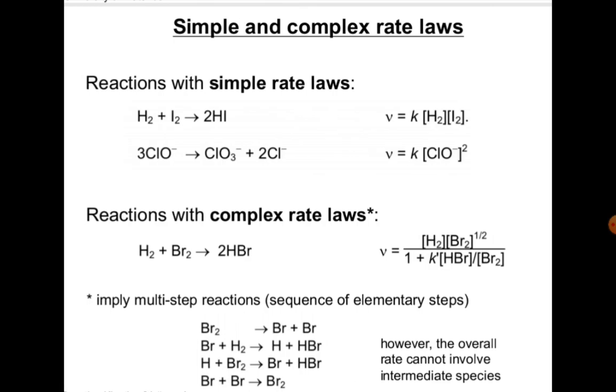Now, simple and complex rate laws, there are a few examples here I have expressed. You can see the reaction of hydrogen and iodine to form hydroiodic gas and its rate law expression, and the reaction between hydrogen and bromine to form HBr and its rate law.